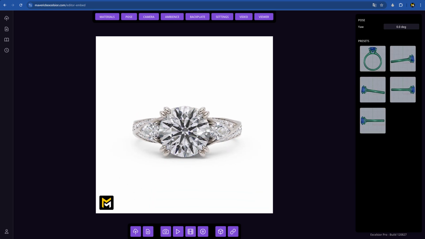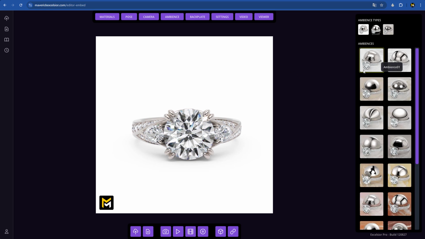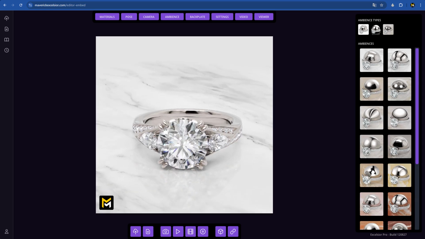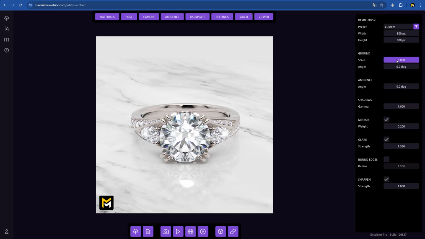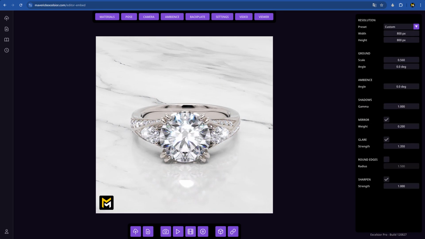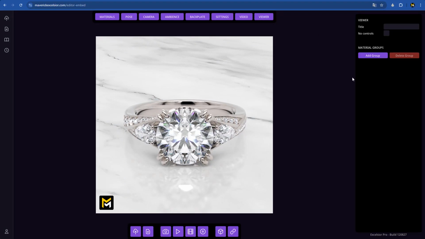Now let's go to the Ambiances panel and pick one with a marble floor. We'll select the first one, and from Settings, we'll increase the marble scale a bit. Perfect. Next, we'll go to the Viewer panel. This is where we'll create our material configurator.